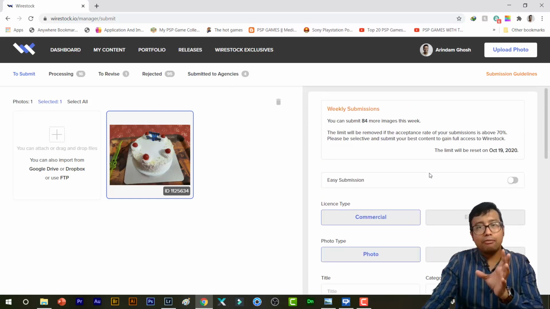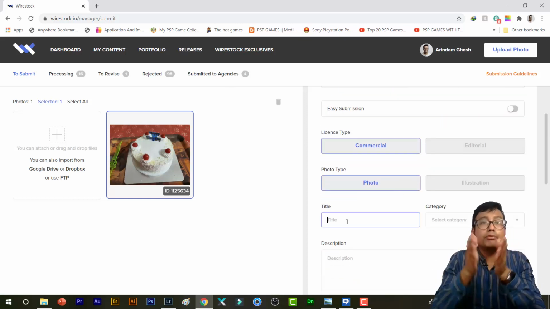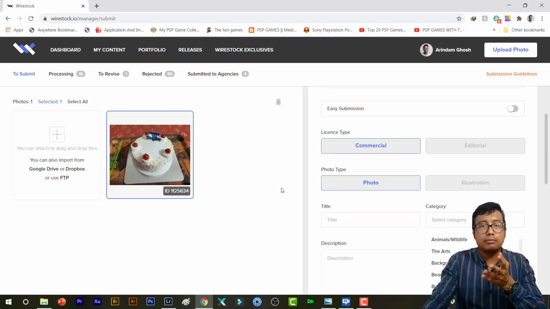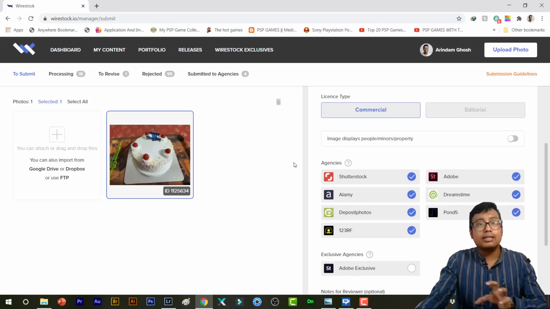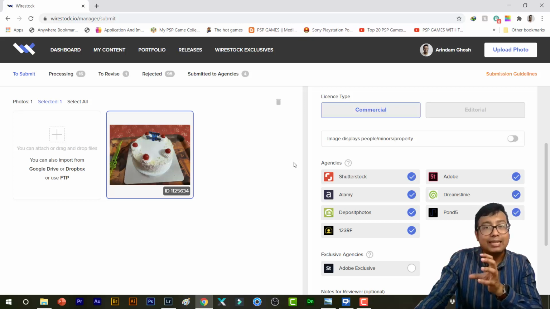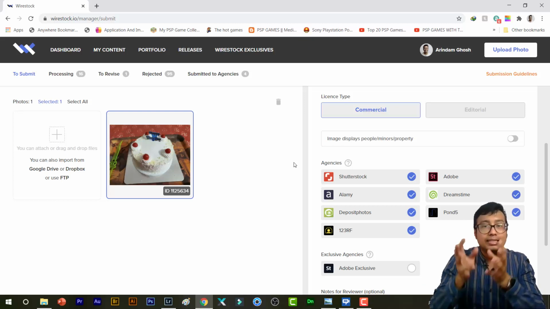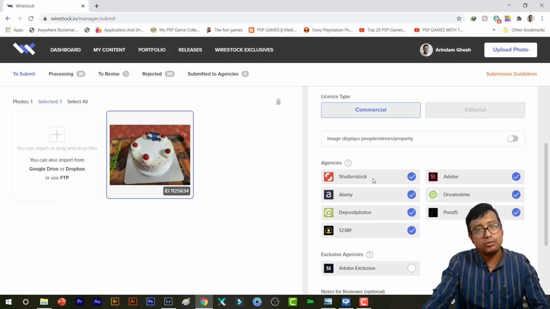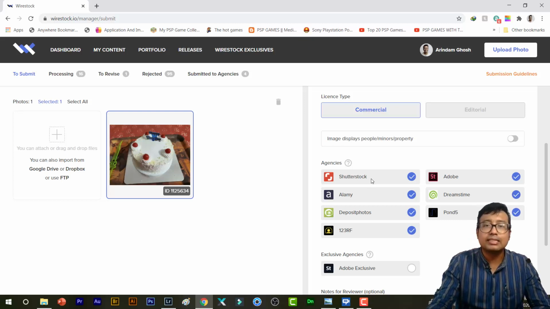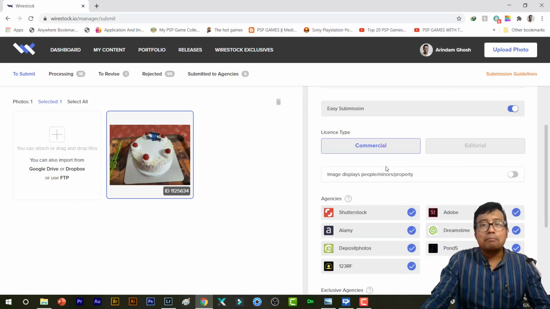If you want to, you can give your title, description and category, but that basically defeats the whole purpose of using Wirestock, right? So you just click on easy submission and they will analyze. They will enter your keyword, your title, description, category, and they will simultaneously submit all of the photos you select to these agencies. You can see the top non-exclusive agencies: Shutterstock, Adobe Stock, Alamy, Dreamstime, 123RF, Deposit Photos and Pond5. I mean, it's a blessing in disguise, right?